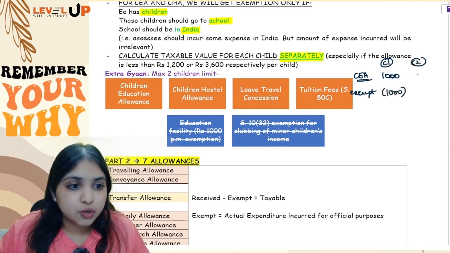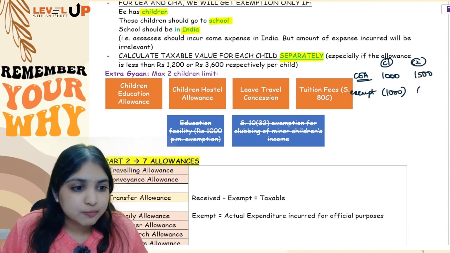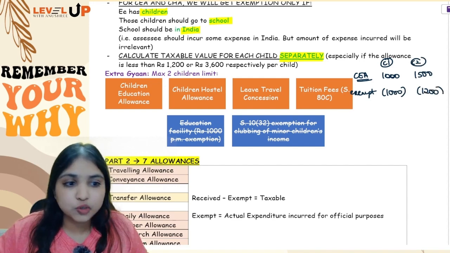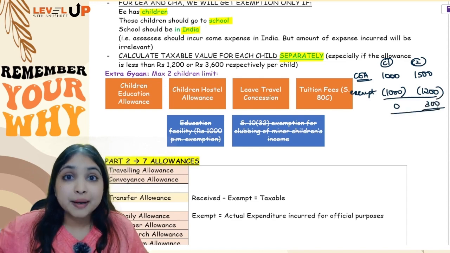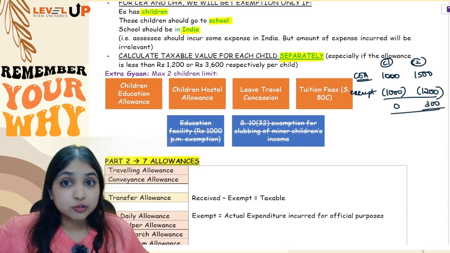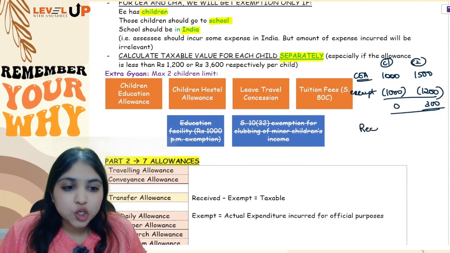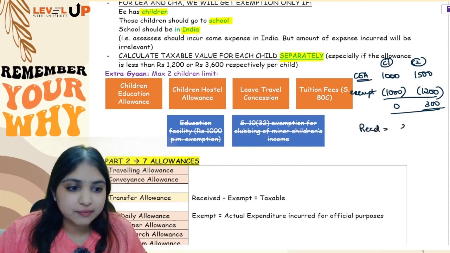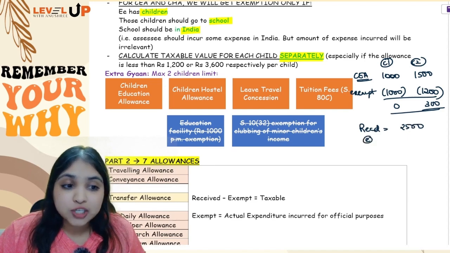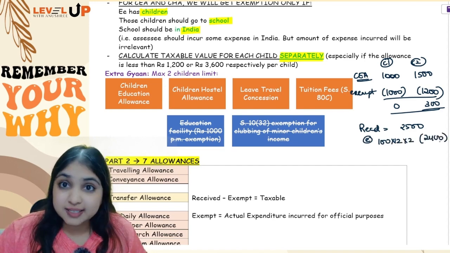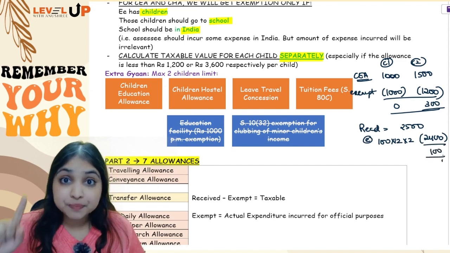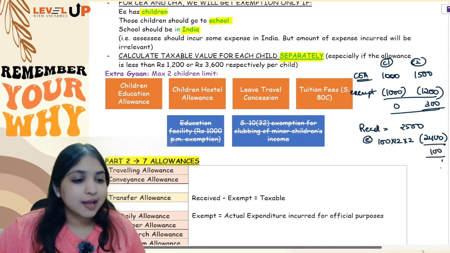Let's say for child 2, your employee got 1500 rupees children education allowance. Here how much exemption will you get? 100 rupees per month. So 1200 exemption you will get. So your total taxable number will be 300. Okay, but if you don't do for each child separately, if you do for both the children together, then what will happen? You will say, okay, I received 1000 plus 1500, I received 2500, out of which how much is exempt? 100 rupees is exempt per month per child for 2 children. You will say 2400 is exempt. So balance 100 is taxable, you will say. Are you noticing? Your answer is different. So your answer will be wrong.